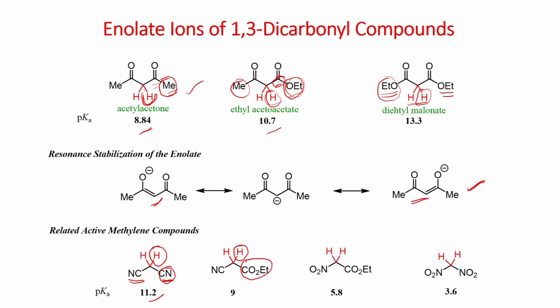If you replace the nitrile further with a nitro group, this is more acidic because this is a strong electron withdrawing group. The acidity of this proton is further increased. The pKa value of this proton is 5.8. When you replace this ester group with the nitro group, the acidity of this proton is further increased. The pKa value of this proton is 3.6.